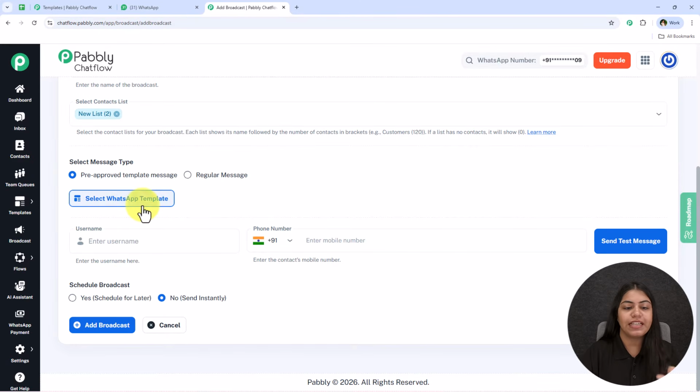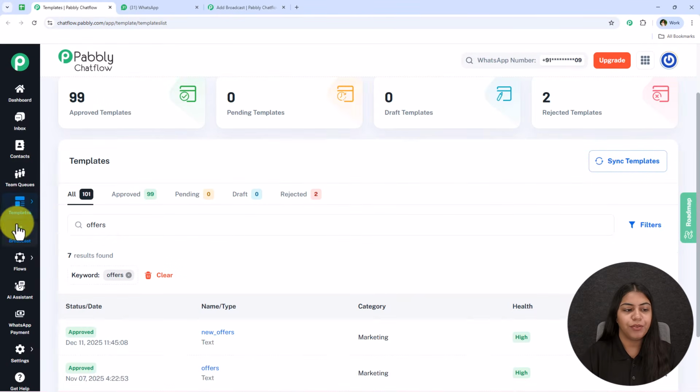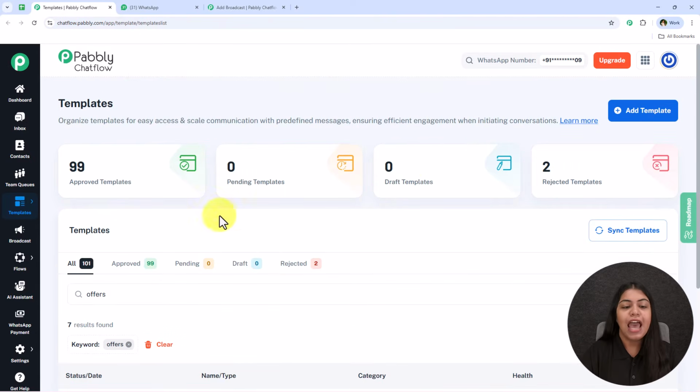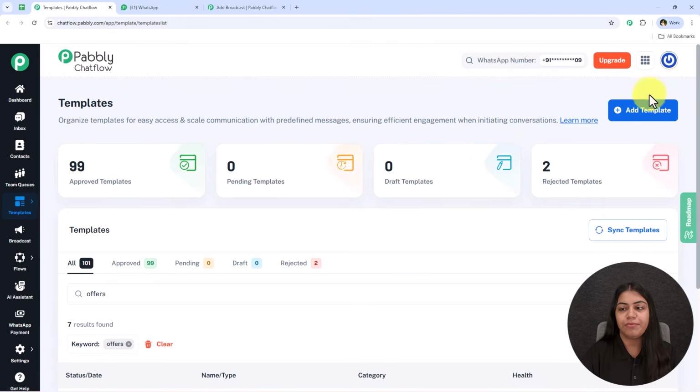So over here you have to select a WhatsApp template, but for that, first let's learn what is this template section. So as you can see, this is the template section. From the left hand side, I'm over here at the template list. In this template section, I've created the template which is this, which I'm just going to send to my lead. And if you also want to create a new template, click on this add template button and you can create it right from here.